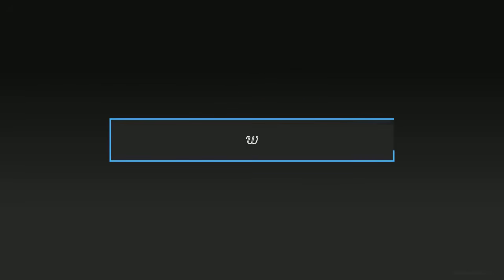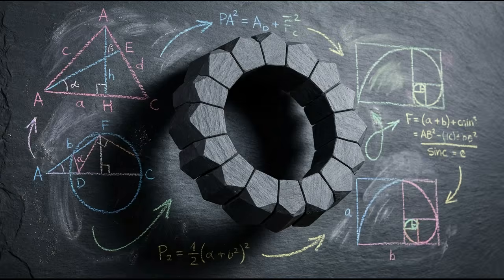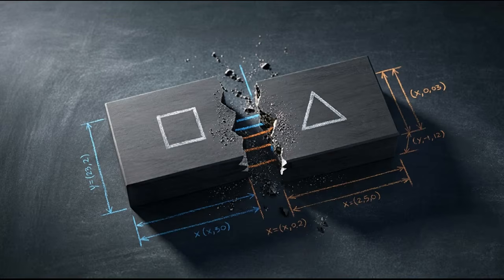We represent the steps of this theoretical cycle as a single Syracuse exponent word, w, tracking the sequence of operations from start to finish. But we can take this global sequence vector and fracture it into two distinct adjacent subsegments, u and v. If a global cycle exists across the entire word, we have to determine exactly what arithmetic constraints that global divisibility forces onto the local data of those two segments.